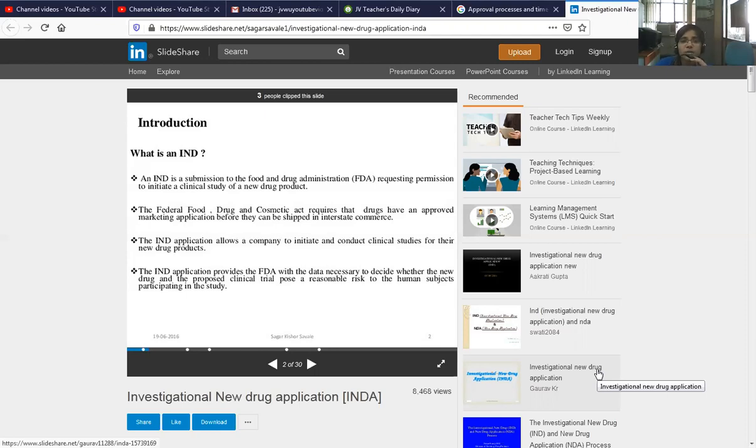An IND is a submission to the Food and Drug Administration requesting permission to initiate a clinical study of a new drug product. The Federal Food, Drug and Cosmetic Act requires that drugs have an approved marketing application before they can be shipped in interstate commerce. The IND application allows a company to initiate and conduct clinical studies for their new drug products. The IND application provides the FDA with the data necessary to decide whether the new drug and the proposed clinical trial pose a reasonable risk to the human subjects participating in the study.